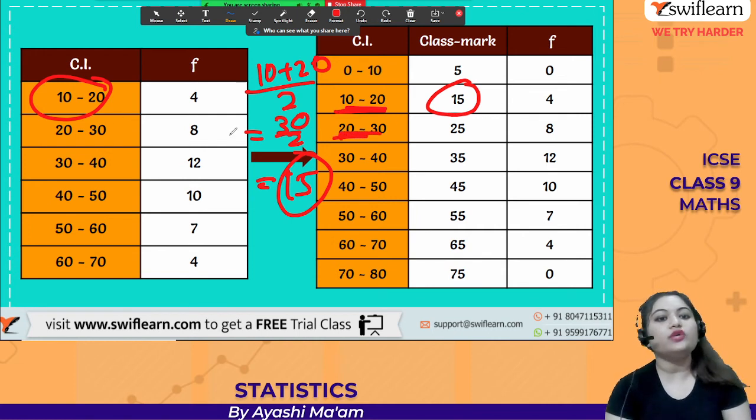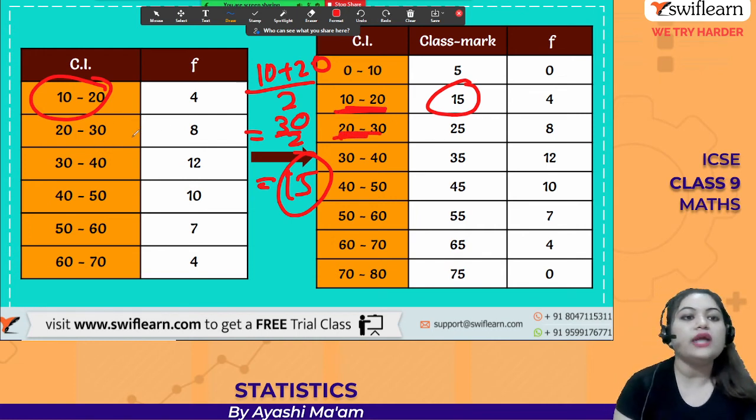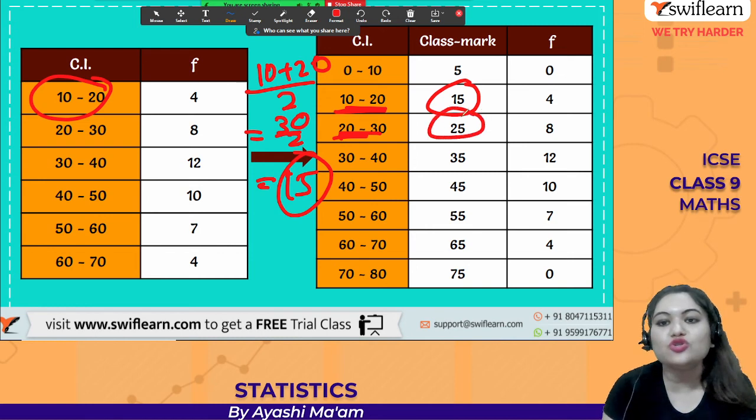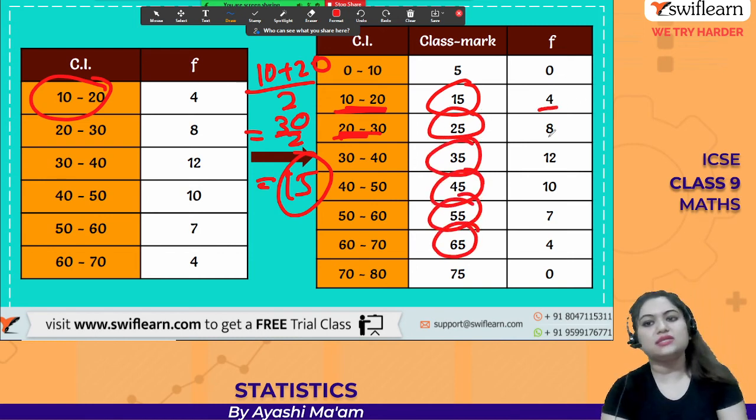Okay. Similarly, 20 to 30. Also, they have done 20 plus 30, 50. 50 divided by 2, 25. So these are our class marks and the frequencies, as you know.